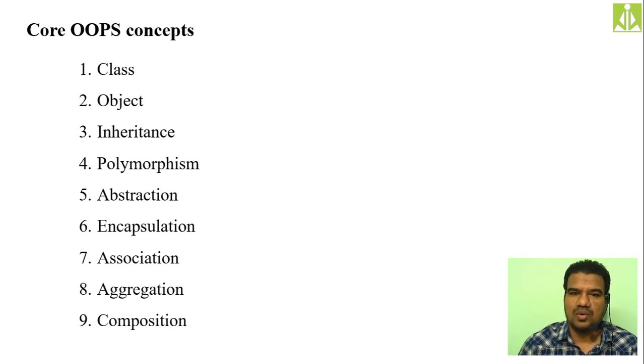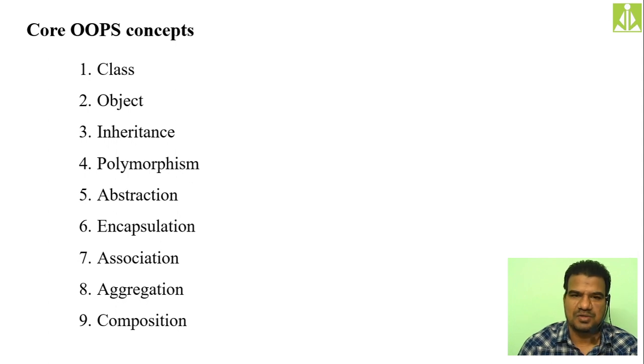So core OOPS concepts, class, already I have given the explanation. It is an abstract. Object is a working product, we can say, of a class. So when you create an object, it will have memory, it will have characteristics, it will perform the logic. Inheritance, deriving a derived class from a base parent class is nothing but inheritance. Then polymorphism, behaving differently at different scenarios, different locations, different time periods, that is nothing but polymorphism. We discussed all these things. I have given real-time examples.